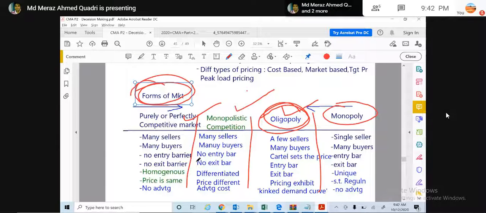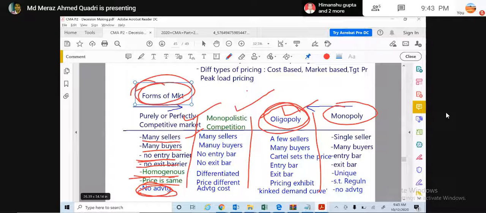Now in pure competition there are many sellers and many buyers. Many people can come, there are many sellers, many buyers. There is no entry barrier. Nobody is ready to stop anyone from entering. Anybody can come at any point of time, can exit, and they all are selling a homogeneous product and the price is the same, with no advantage for you because everyone is selling the same thing.